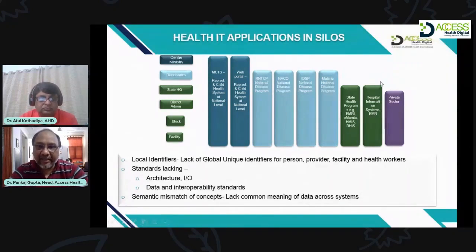Just because the data cannot be correlated, reasons are simple: these are all electronic systems, but they are all sitting in silos. So that's an example, I think, that will convey the message in terms of what the silos systems are. And we've been working on this for the last, I would say, almost 10 years now, trying to put the standards and then trying to put the frameworks, and we'll be talking about it in future slides and lectures.